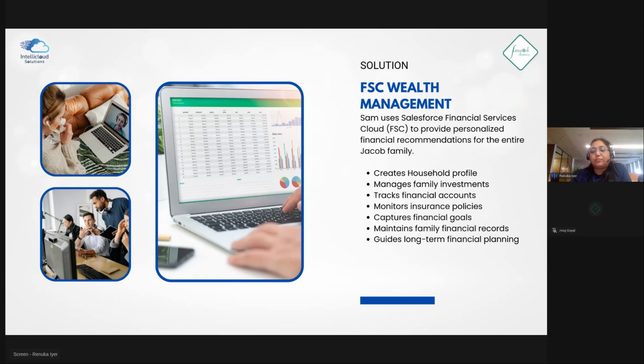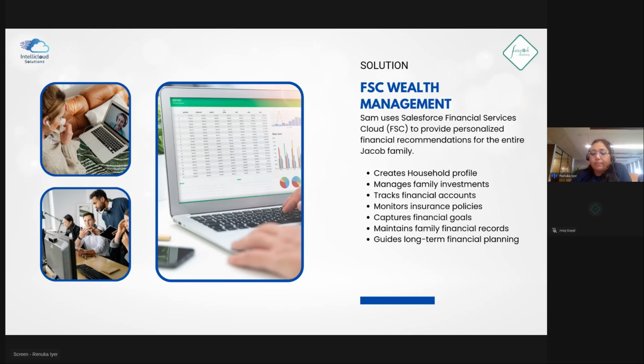So for example, if they need to plan for a child's future in the coming 10 years, they need to ensure that they can save enough for the child's education, right? So how do they do it? He will add all these details. He'll add the family investments, then he'll track the accounts, right? Based on the insurance policies and the trends, he will then capture the financial goals, and then he will finally suggest, right? So you can go for this, you can go for that, and this can be achieved using FSC and AI insights.